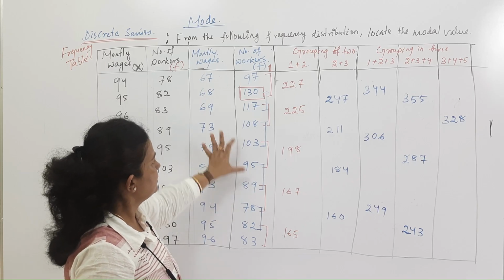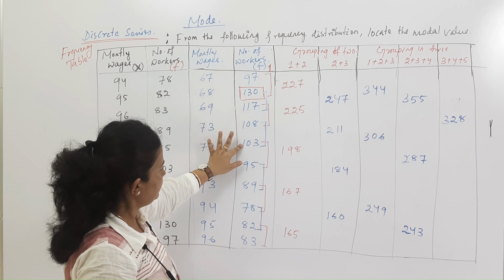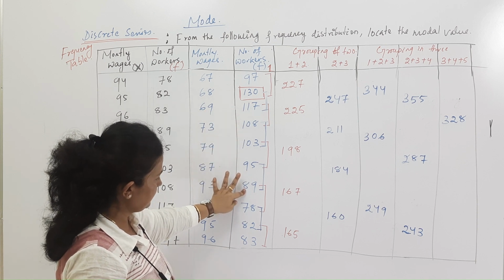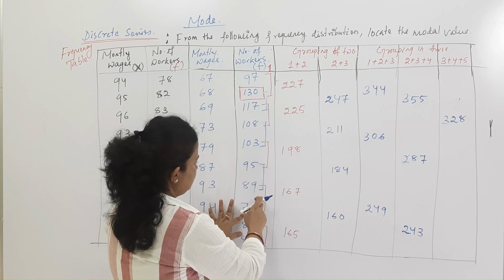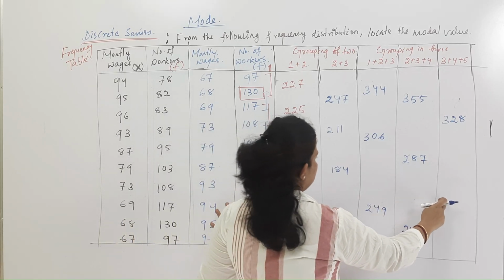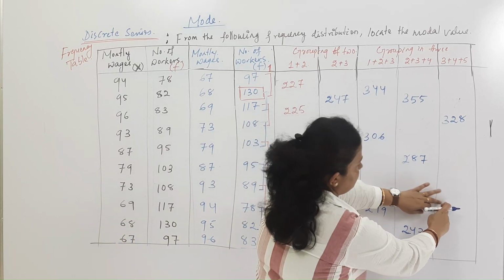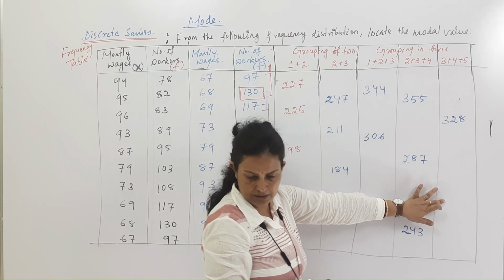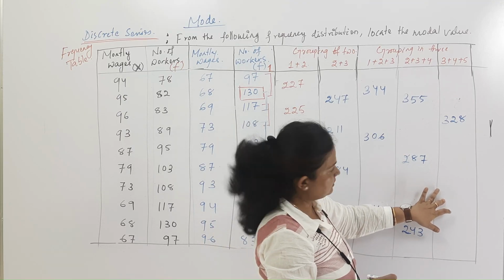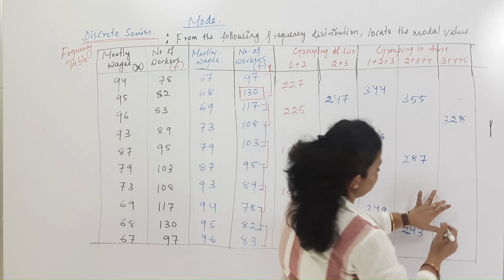This is 3, 1, 2, 3, then 95, 89 and 78. We can write it here. That value is coming 262. 260.